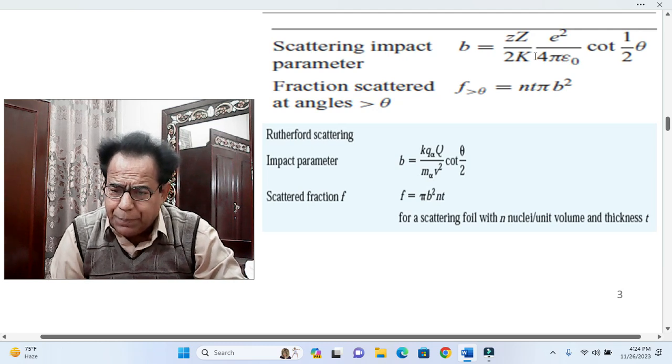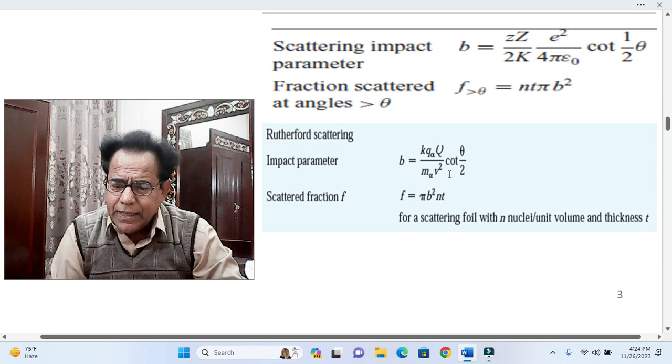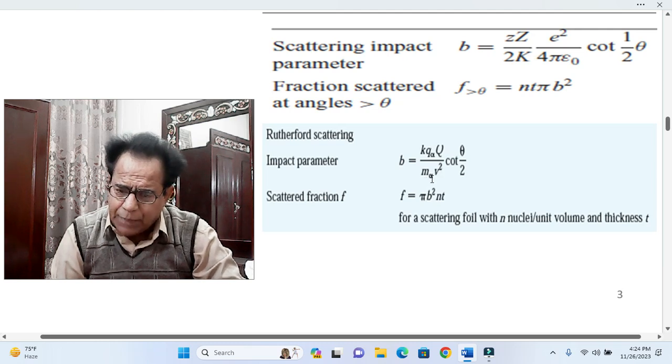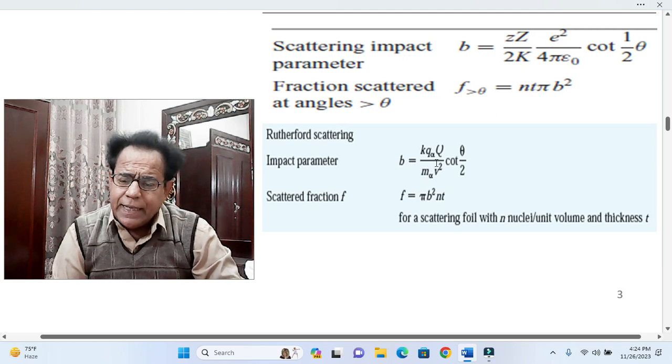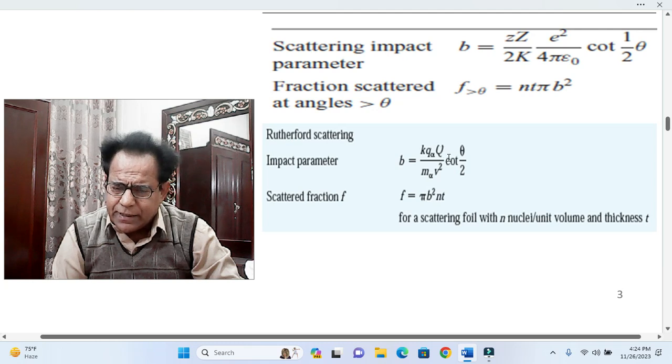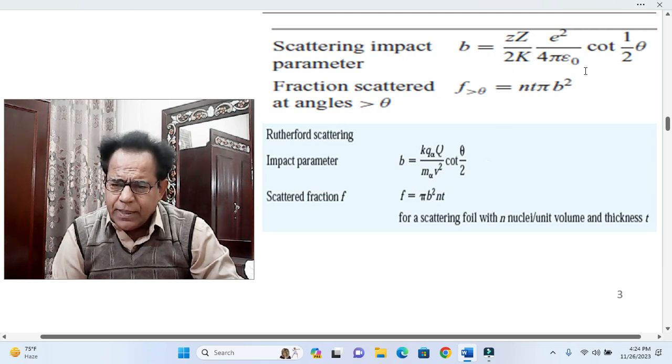In place of capital K, that is kinetic energy, half m v square is used. Moreover, in place of e square, one is the charge of the alpha particle and the other charge is denoted by capital Q. Remaining cot theta by 2 is the same.